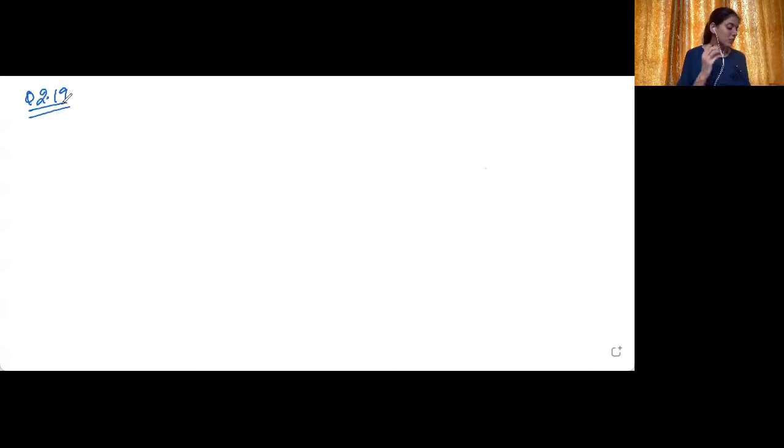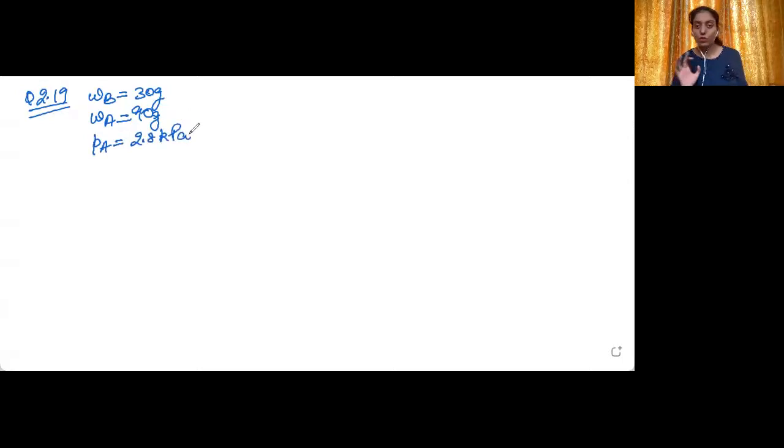Question number 19: a solution containing 30 gram of non-volatile solute. So just write down WB is 30 gram. Exactly in 90 gram of water. So WA is equal to 90 gram. Has a vapor pressure of 2.8 kilopascal. So PA is equal to 2.8 kilopascal. This is the vapor pressure of the solution, not the pure solvent. It is given that this is dissolved in water and this is the vapor pressure of the solution. So it is PA, not P naught A.